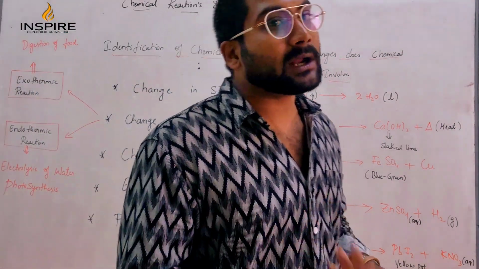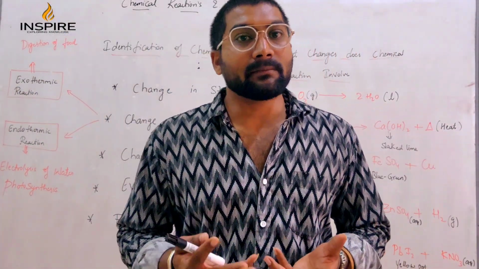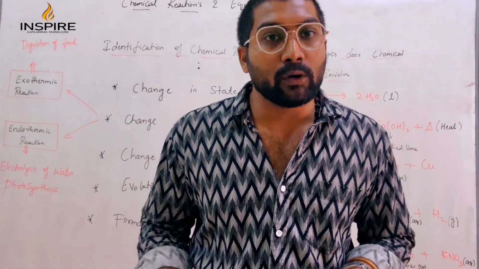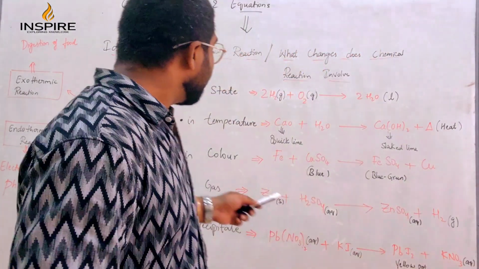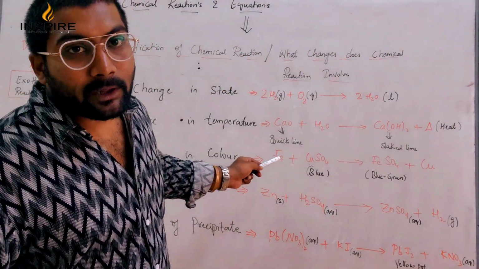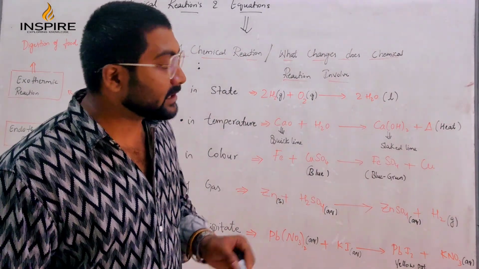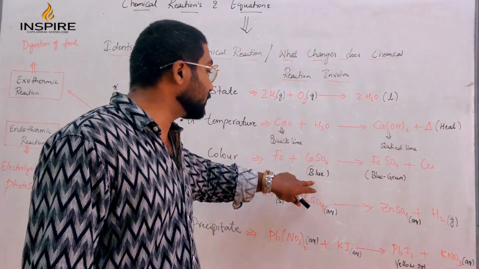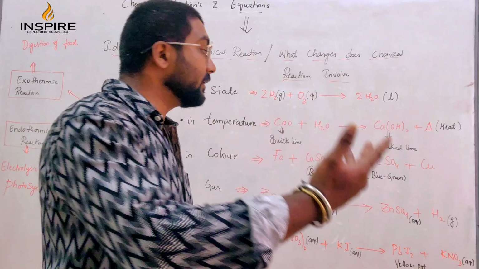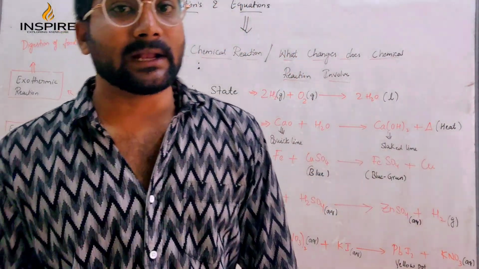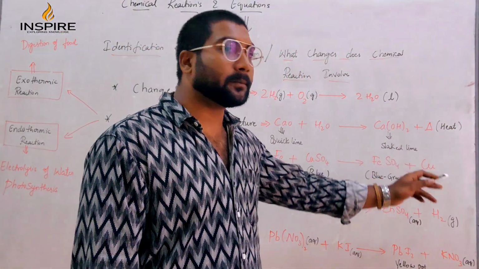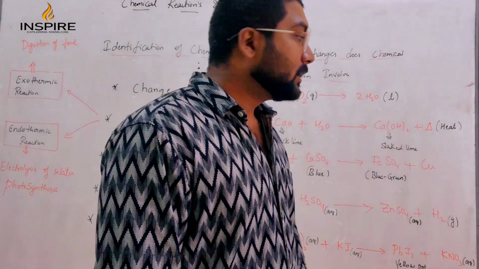Next we go to change in color. When a chemical reaction occurs, the color changes. It might be from brown to green, brown to blue, any sort of thing. See, here I have taken the example of iron. When iron reacts with copper sulfate solution, which is blue in color, it gets converted into blue-green iron sulfate, FeSO4, plus copper.